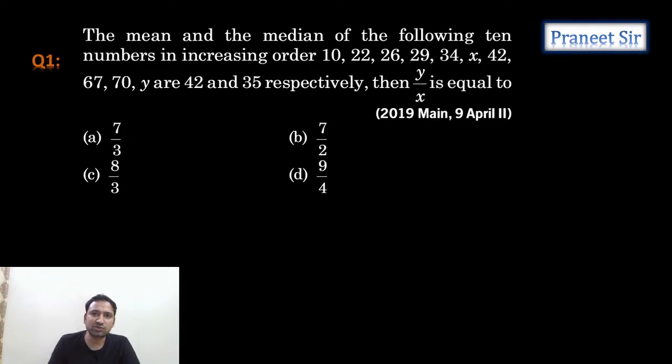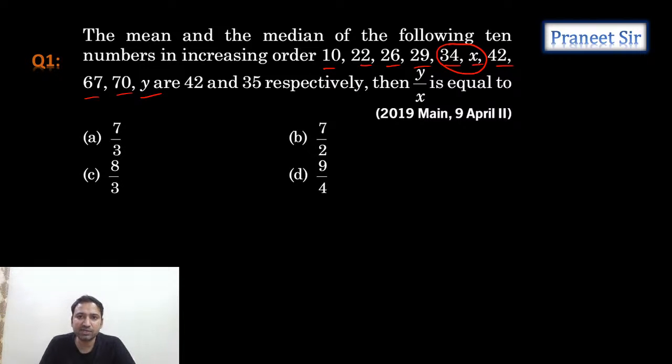So total how many observations are there? 1, 2, 3, 4, 5, 6, 7, 8, 9, 10. Total 10 observations. To calculate the median, median is nothing but the middle term. But here two middle terms are there, 34 and x.